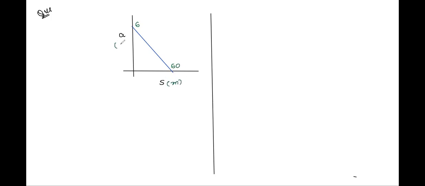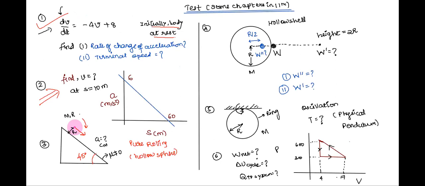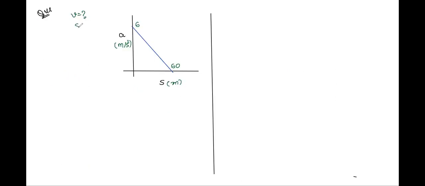So the velocity of the body needs to be found out at a displacement of 10 meter. Tell me, how should we go? What should be the approach? First of all, how do you frame the approach? First, tell that to the class. Now we know the question, we need the approach. How should we approach this question?